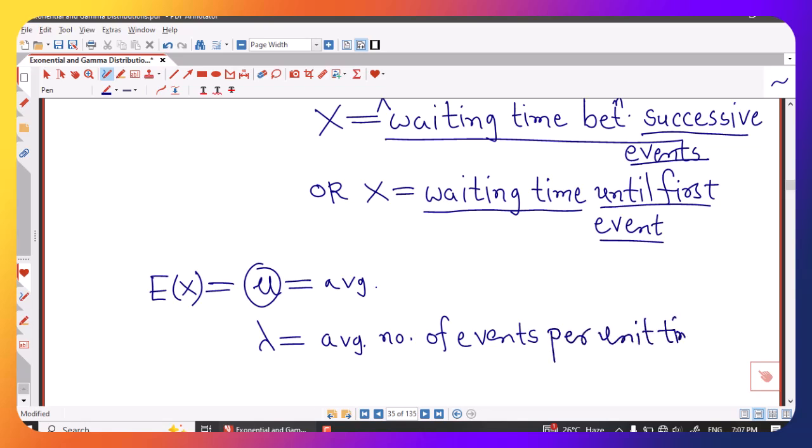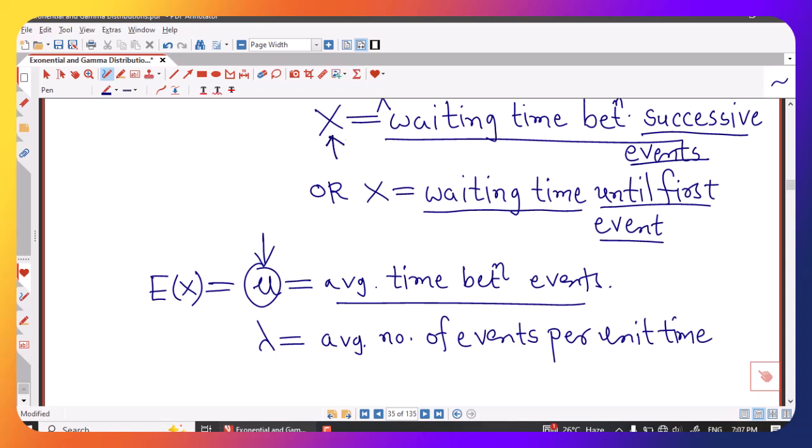Sometimes we will be given the value of mu in the problem. What is mu? It is the average waiting time between successive events. Our random variable capital X is the time between events, and the average time between events is the mean of the exponential random variable.